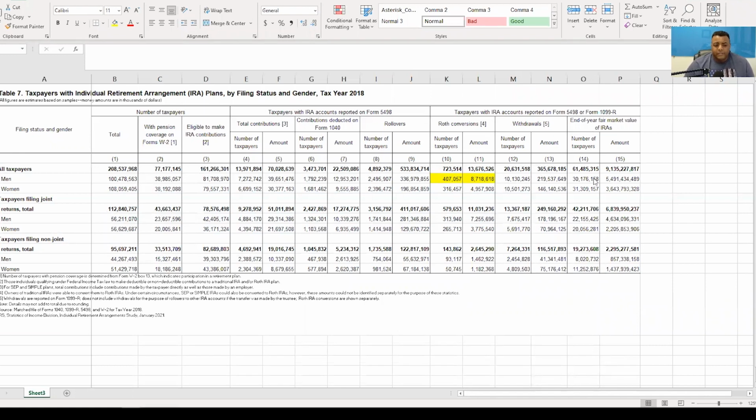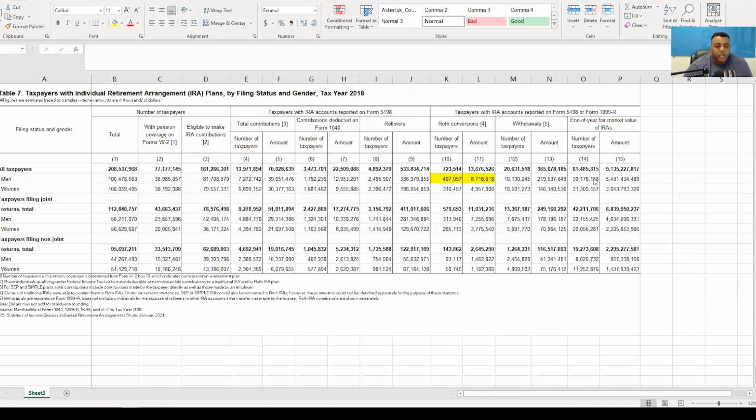So that's a pretty interesting statistic all by itself. If you think about it, of 208 million taxpayers, 112 million of those returns, 113 million if we're rounding, were filing as joint taxpayers. Pretty interesting. I actually would have thought that number would have been a little bit lower. I thought it would have been the inverse, where we had more non-joint filers than joint filers, but apparently that's not the case.